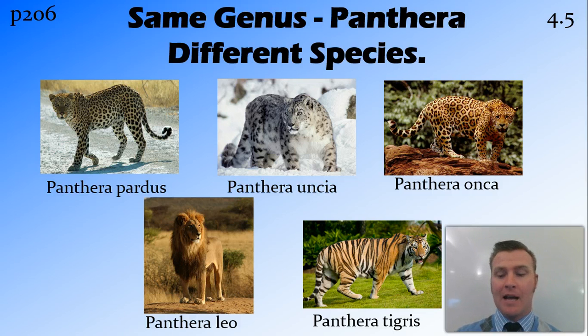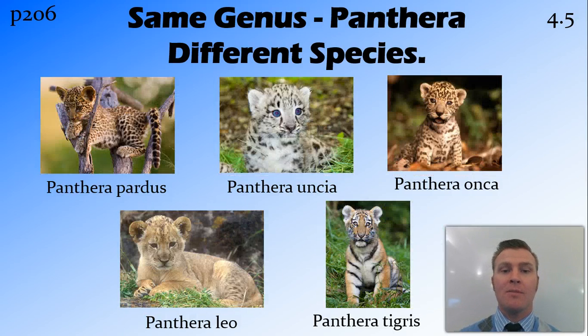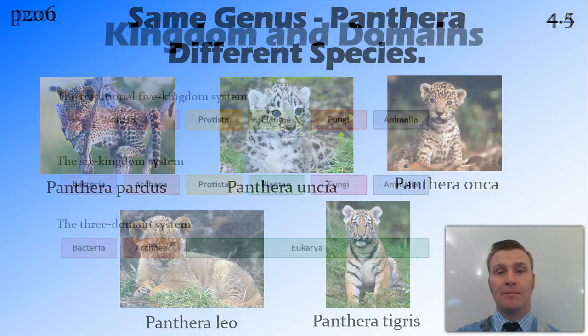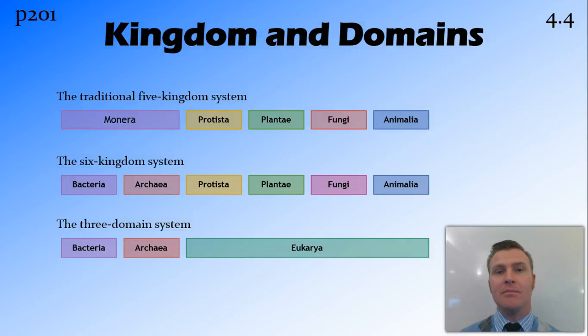Now we've talked about animals in the last 2 examples, and we know that animals are the cutest of all the kingdoms. However, they're not the only kingdom. There are other kingdoms with other things in them that you need to know about. Now the kingdom system has been modified, and different people have different ways of classing things into kingdoms.